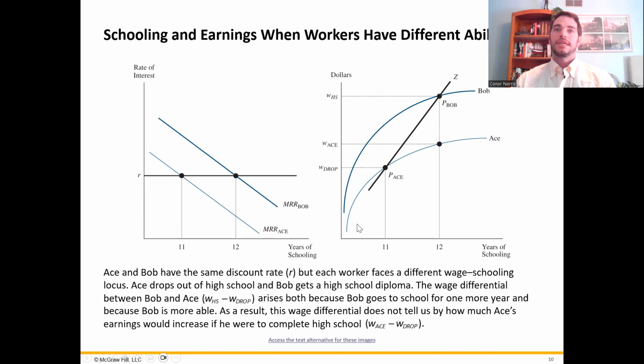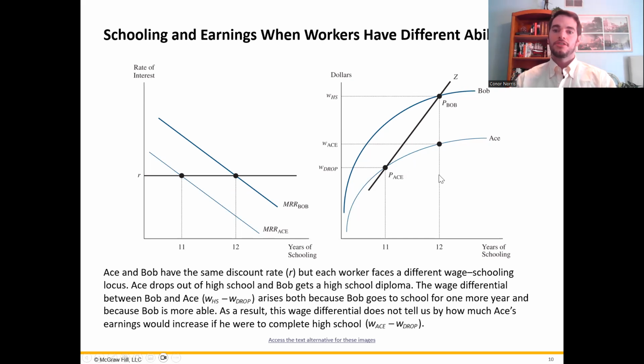So let's look at Ace. Starting out right here with 11 years of education, this is the wage that he would receive, again, much lower than what Bob was receiving with his high school diploma. Let's assume that this law passes. After it passes, Ace, or someone like Ace, is required to go to school for all 12 years and graduate with their high school diploma. Because Ace is on this lower curve, even with the additional years of education to bring him in line with Bob, he's still earning this wage, W_Ace, which is much lower than Bob's wage.